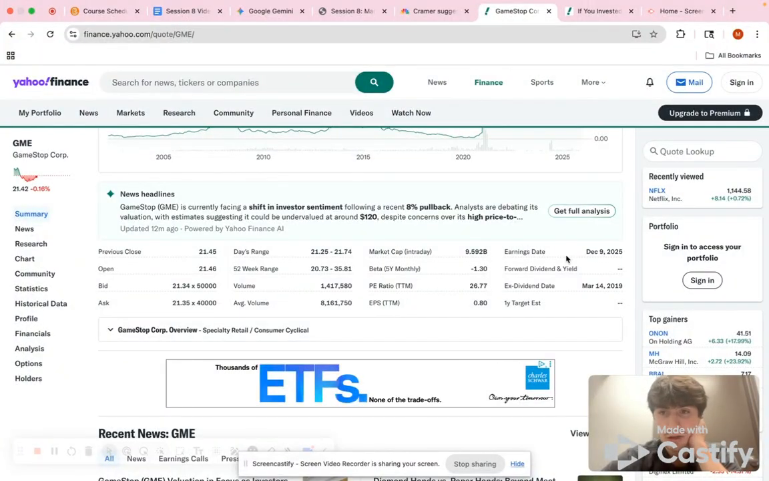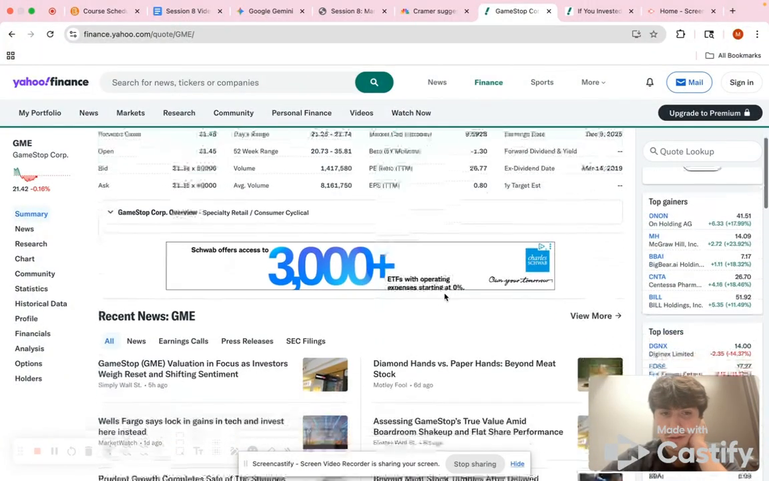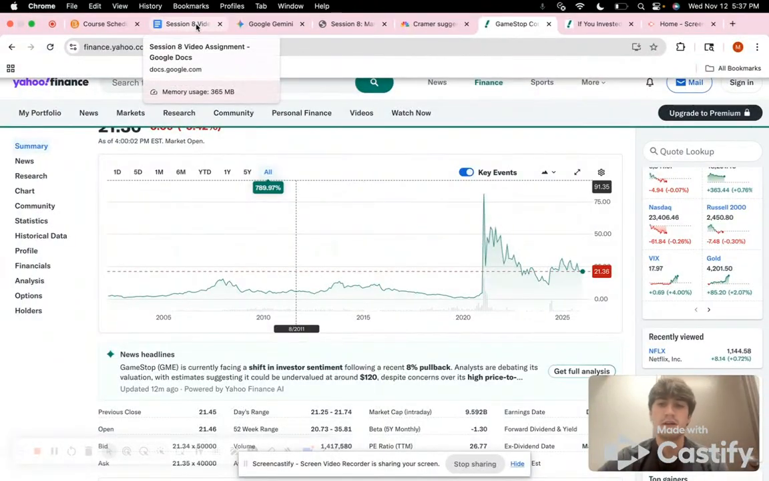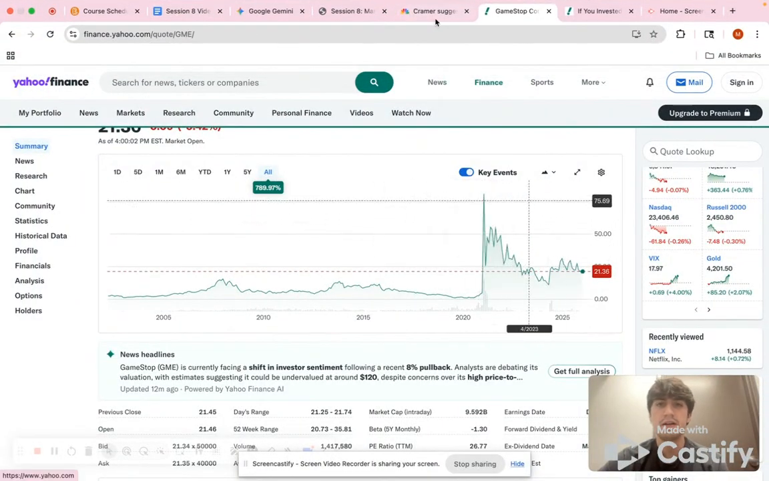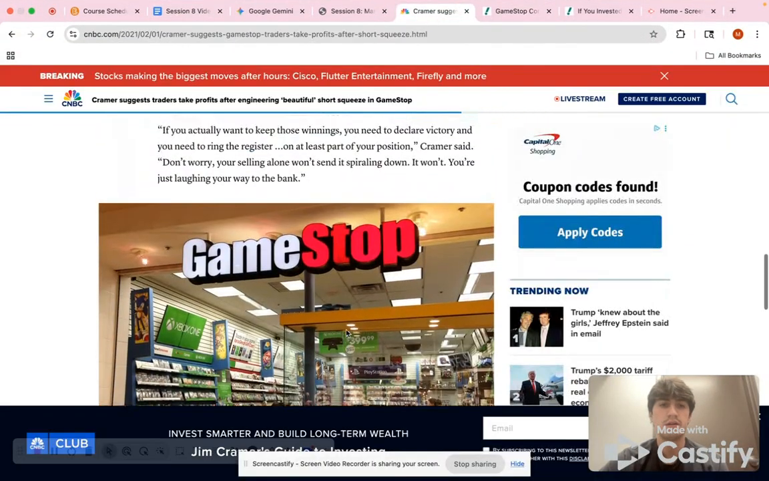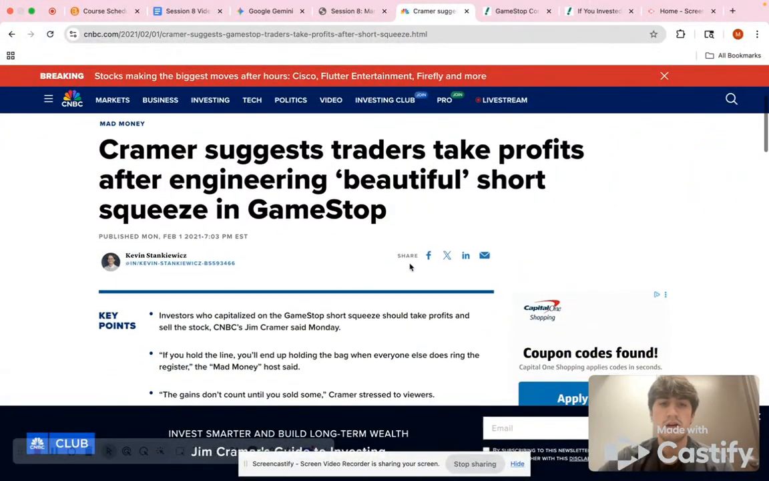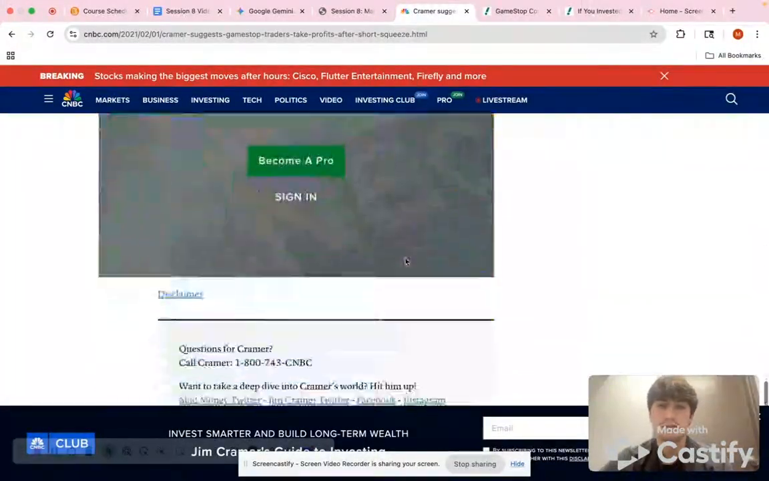Sorry, lost my spot. Found it. So we can validate all this information with that, and other sources that we have seen, like this one, is that they short squeezed it.